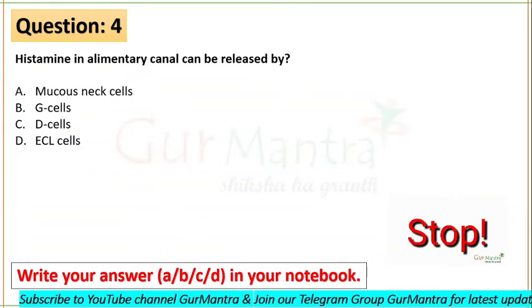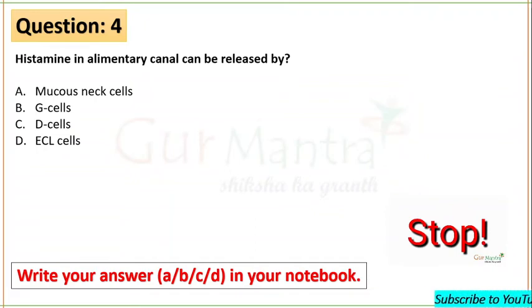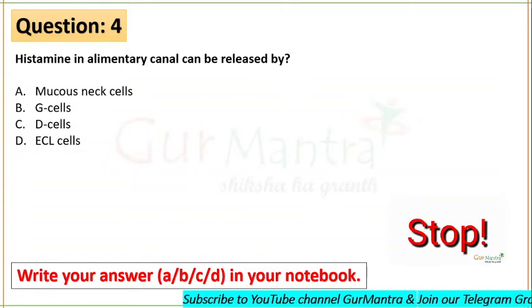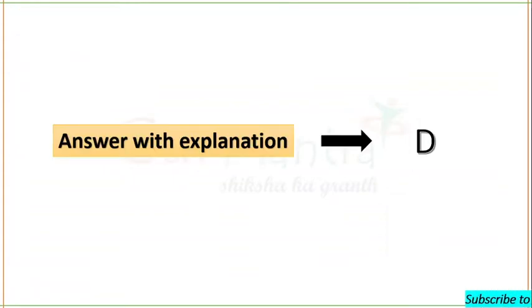Histamine in alimentary canal can be released by ECL, which means enterochromaffin-like cells. D is your right option. Next question on your screens.